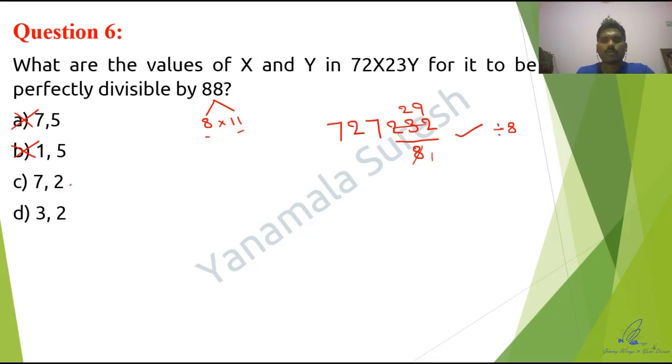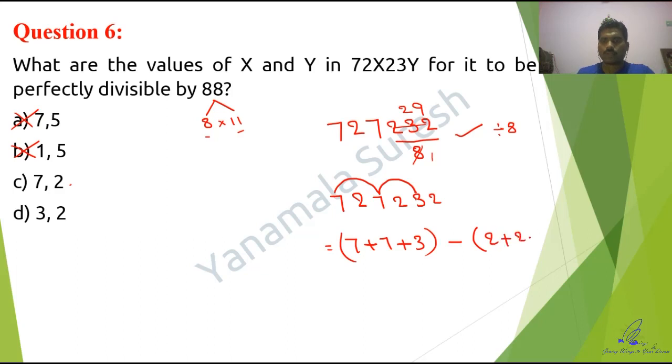Next, the divisibility rule of 11. The divisibility rule of 11 is given by the sum of alternate digits minus the sum of the remaining digits. I mean 7 plus 3 minus the remaining digits 2 plus 2 plus 2. So here 17 minus 6 is equal to 11. Yes.